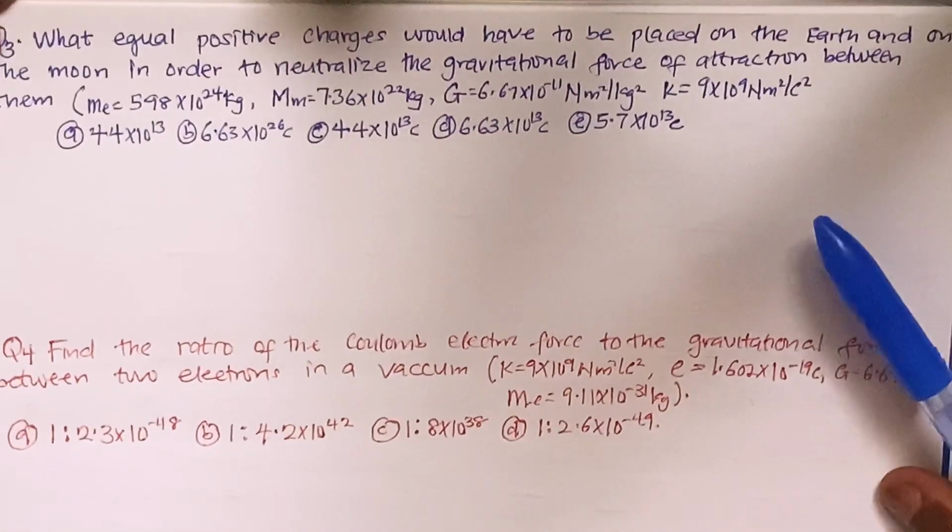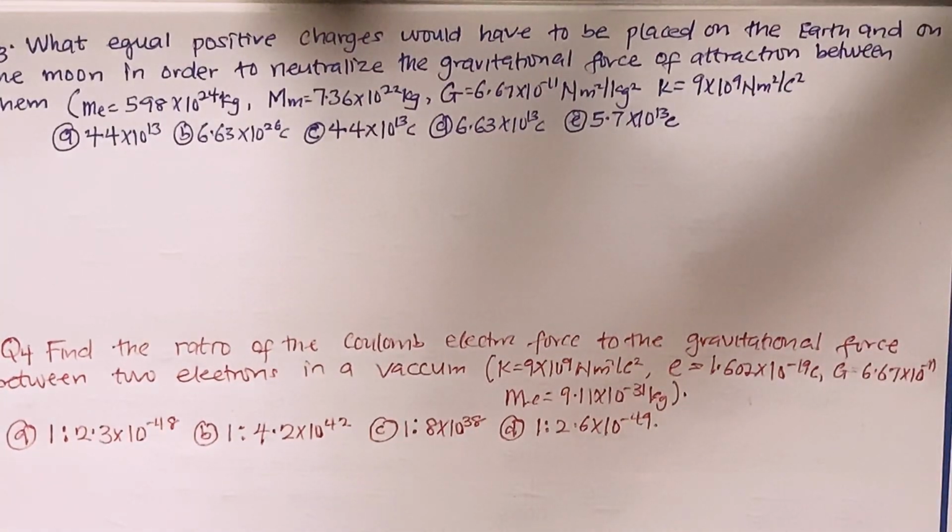Look at this now. They say, what equal positive charge would have to be placed on the Earth and on the Moon in order to neutralize the gravitational force of attraction between them? As far as we are talking about the gravitational force, it's actually an attractive force. You understand that? Earth and the Moon experience a gravitational force, which is an attractive force. Then the question asks what equal positive charges must be placed on the Earth and the Moon in order for the force to be neutralized.